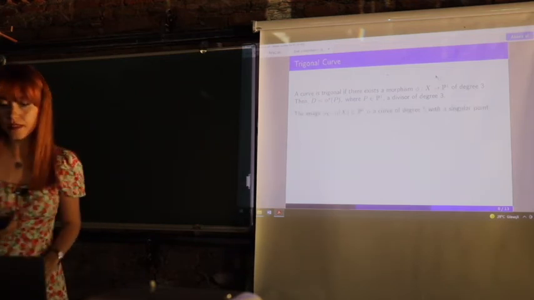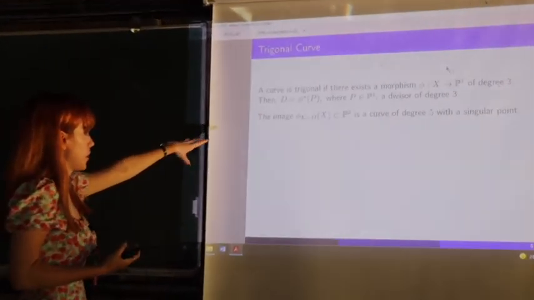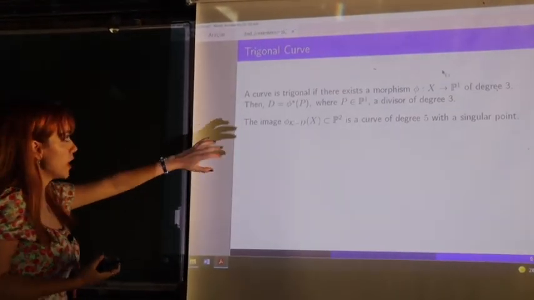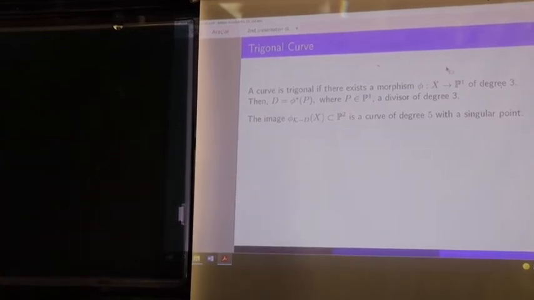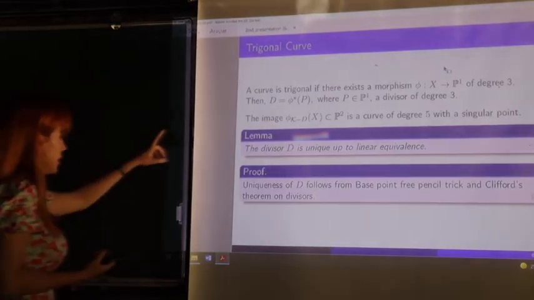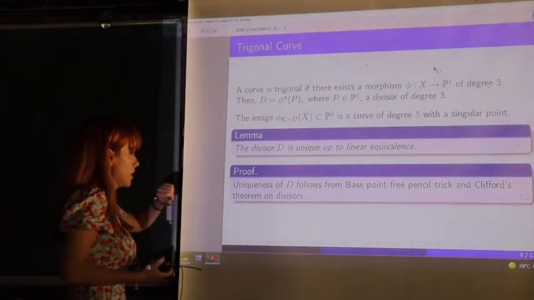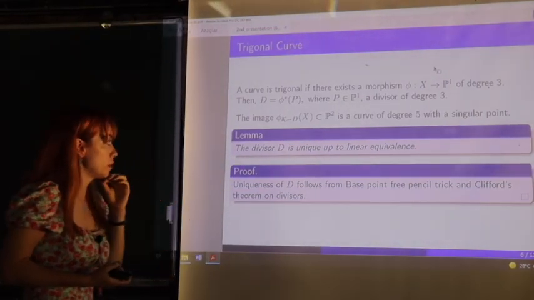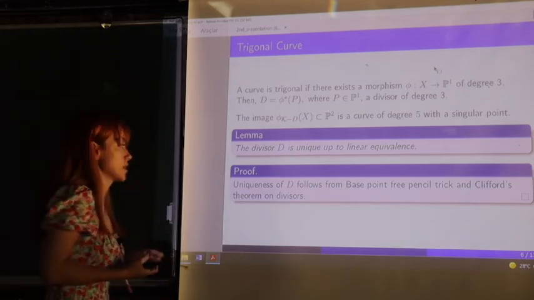Then the image of the map given by the divisor kappa minus D inside P2 is a curve of degree 5 with a singular point. Moreover, this divisor D is unique up to linear equivalence, and the uniqueness of such a divisor follows from the base-point-free pencil trick and Clifford's theorem on divisors.